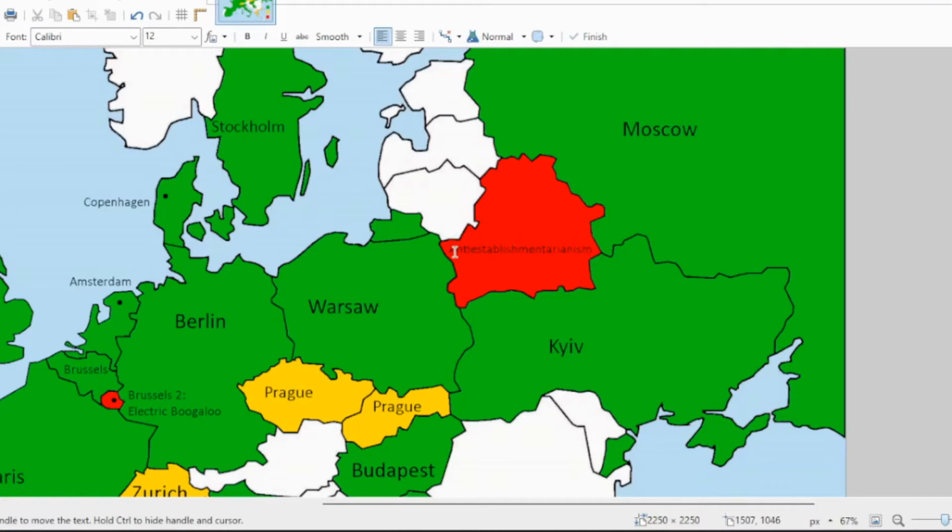Anti-establishmentarianism as the capital of Belarus. That's definitely not the capital of Belarus, but maybe it should be. It's probably a better name than what they have. Anyways. The capital of Belarus is 5 letters long.